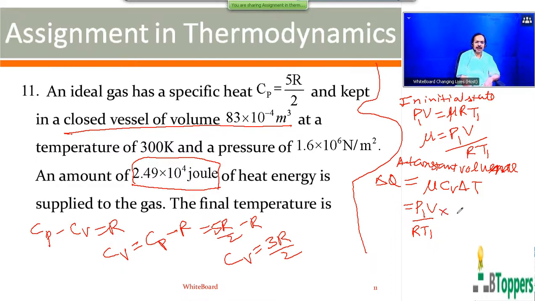Cv is equal to 3R by 2, into delta T. You can observe that the molar gas constant R will get cancelled here. You can substitute all the given values and find delta T. Those who want to copy the working, please take a pause and finish copying the working.